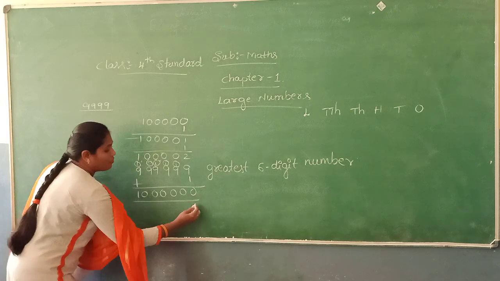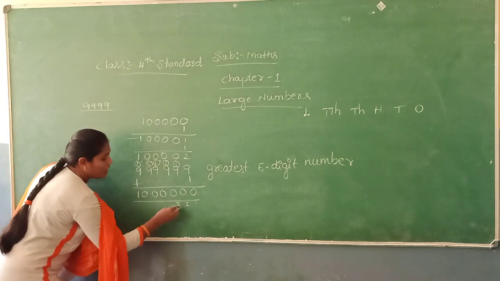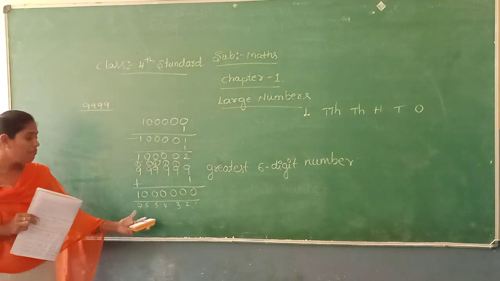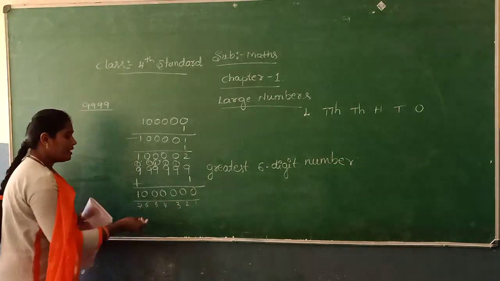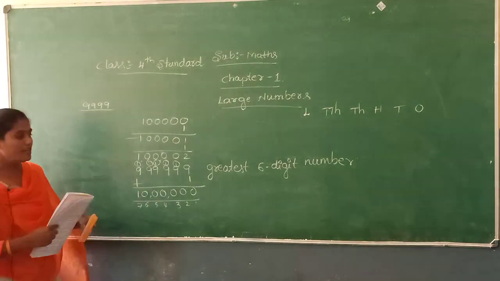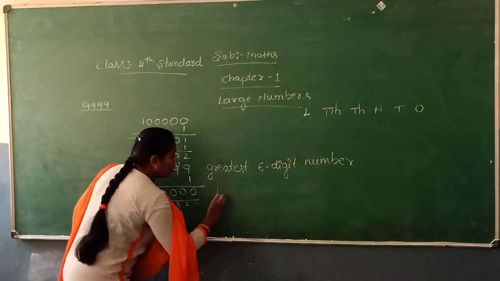So count the number of digits: 1, 2, 3, 4, 5, 6, 7. It is a 7-digit number, that is 10 lakh. 10 lakh is the smallest 7-digit number.